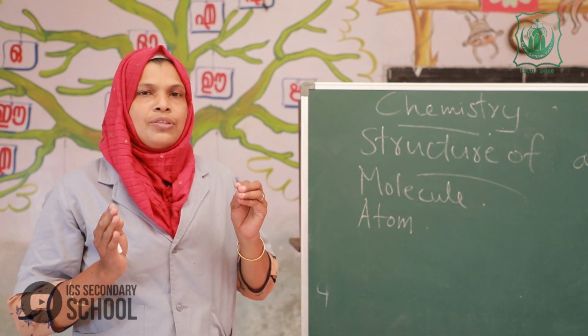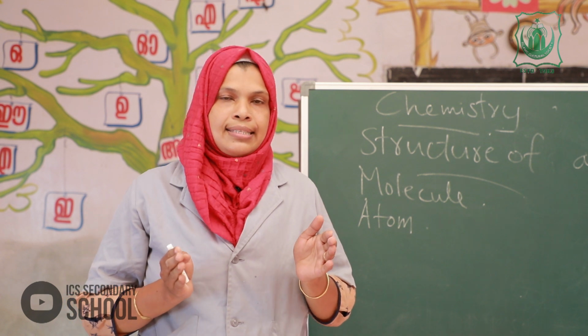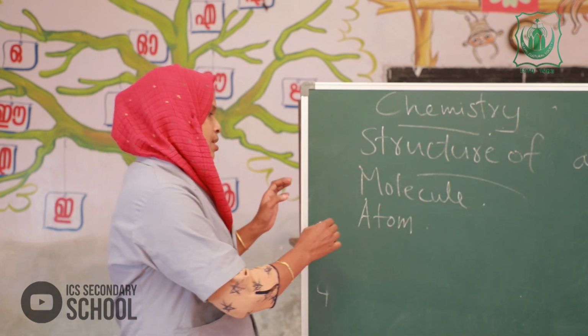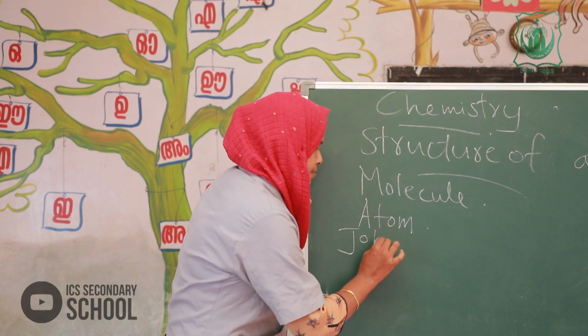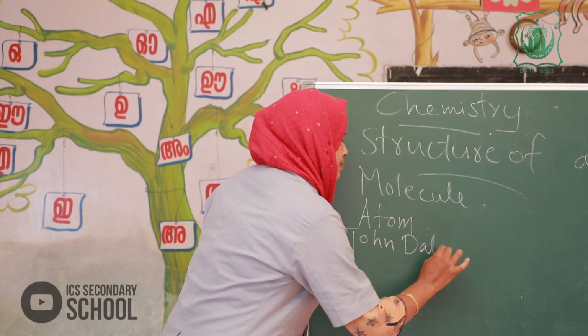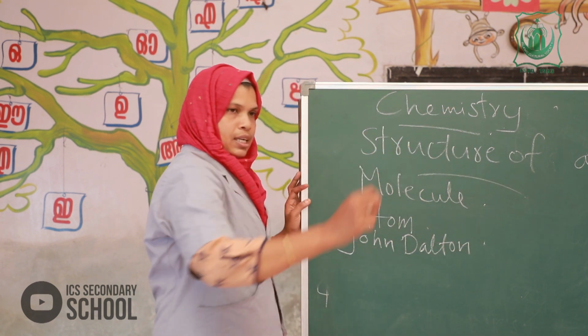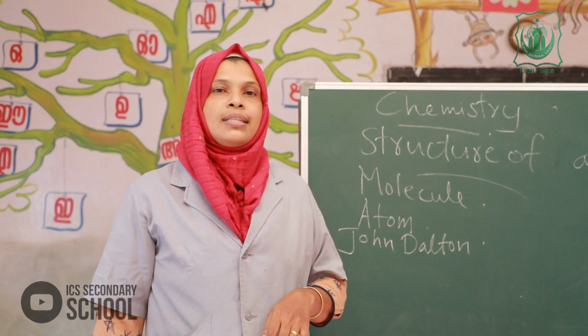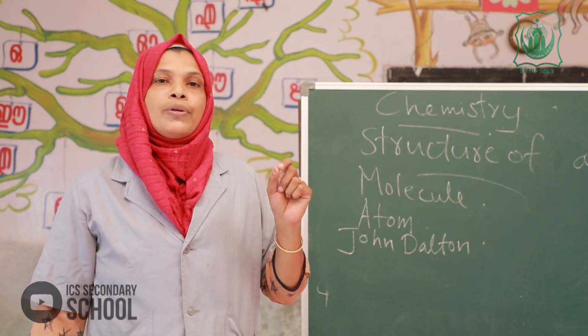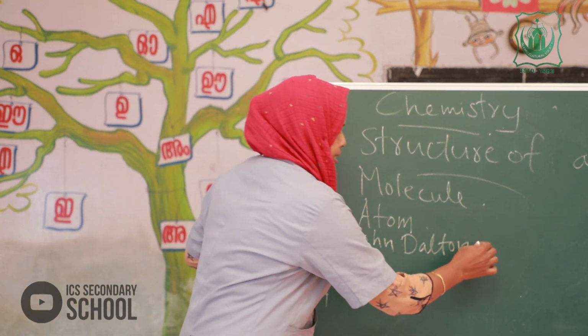Okay, the first scientist we are going to study is John Dalton.